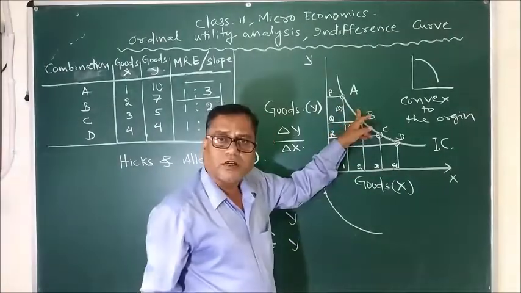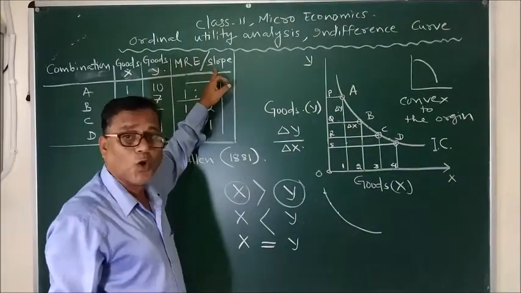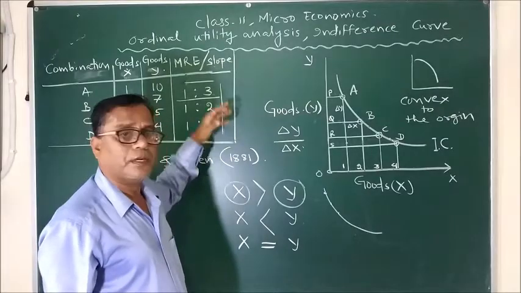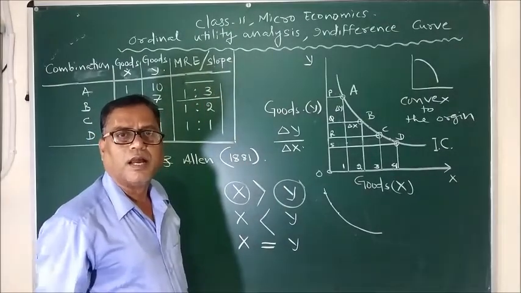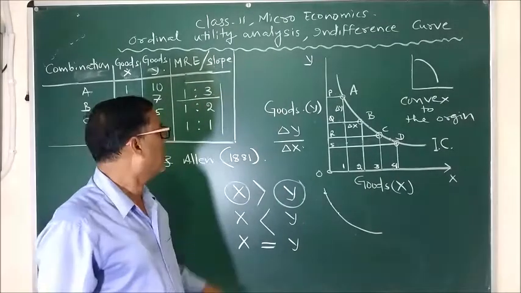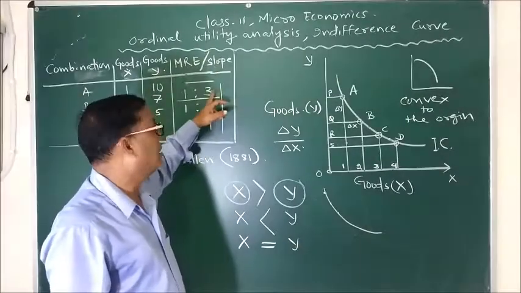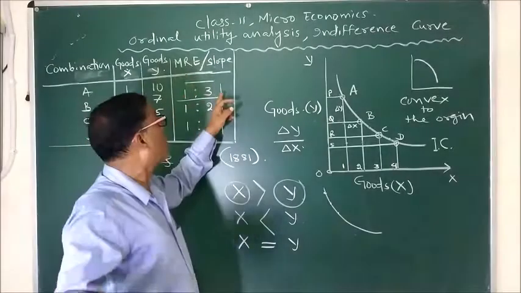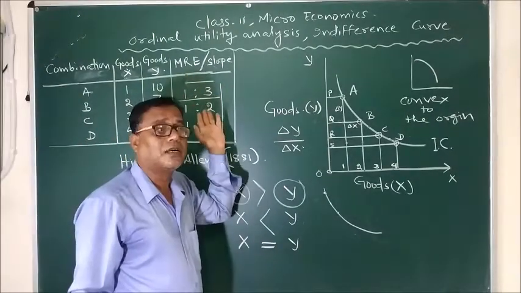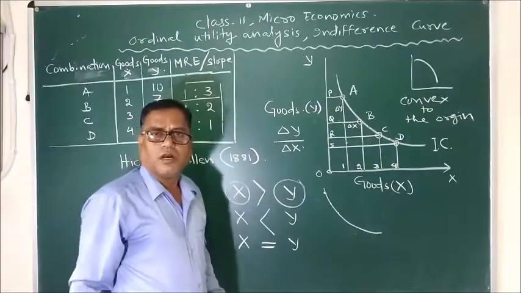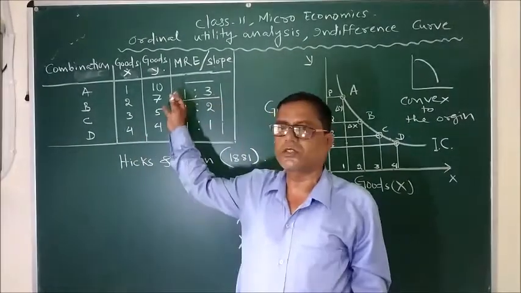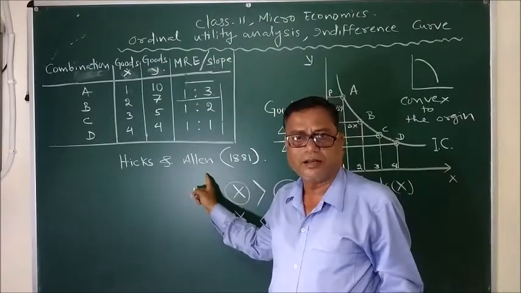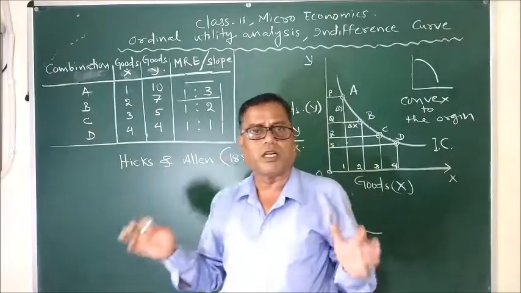Why is it convex? Because the MRS, or the slope, is going on falling and falling. In fact, while discussing different characteristics and assumptions of indifference curve, in detail we will discuss why it happens like this, why the marginal rate of substitution or the slope of the indifference curve goes on falling. So, this is all about indifference curve, which is also the Hicks and Allen model of consumer equilibrium.